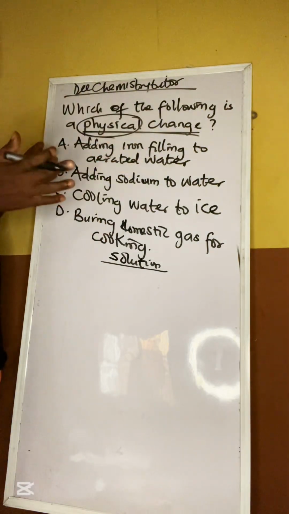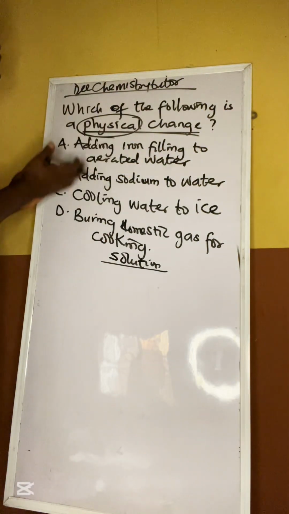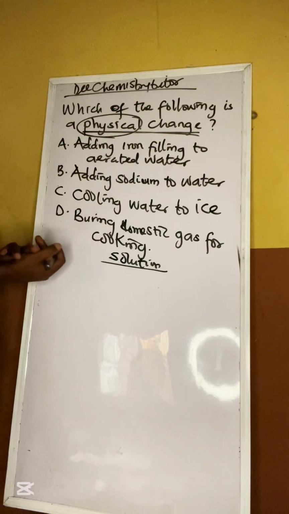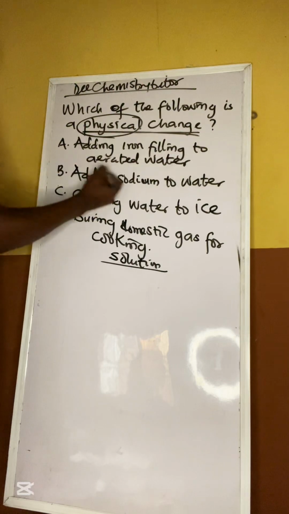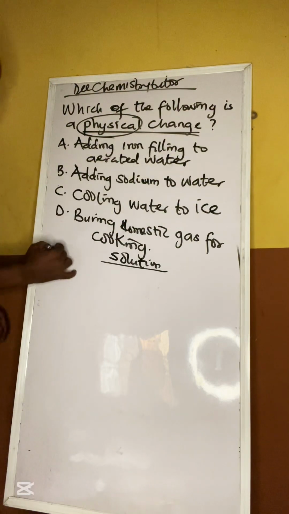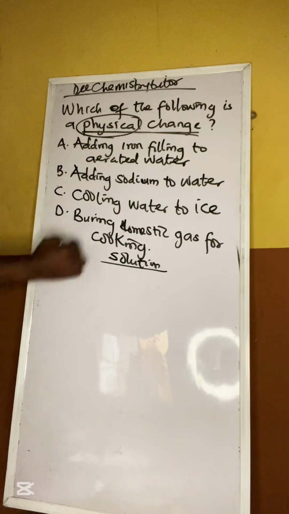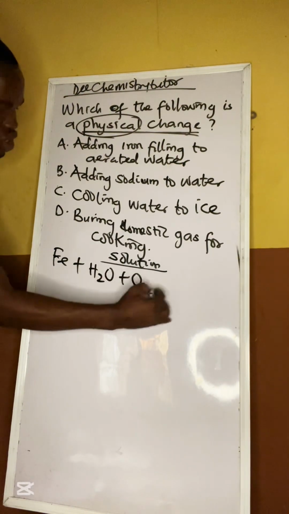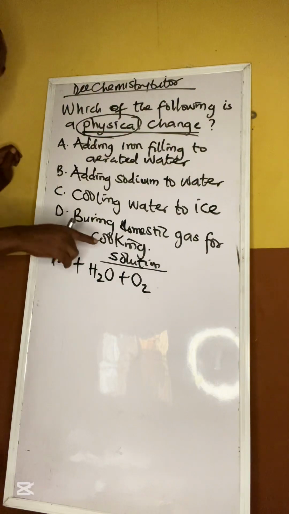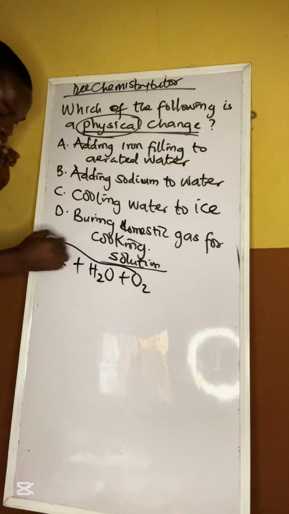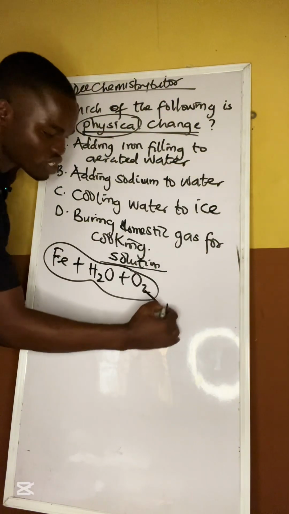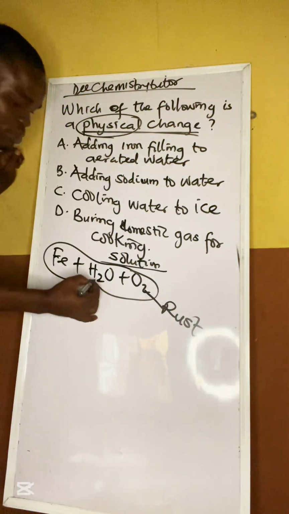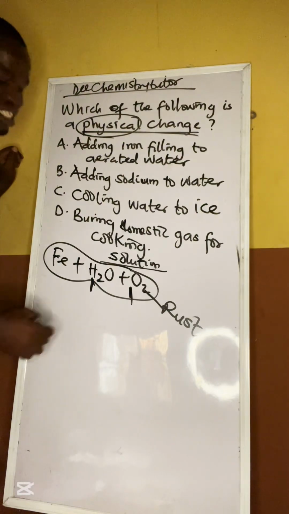Now let's look at these options. Which one fits the fact that it is reversible and no new substance is being formed out of all these four options? Adding iron filings to aerated water. Now this is iron, Fe. Aerated water here is talking about when you have H2O and air, oxygen. Don't forget that this whole thing is the concept of rust.